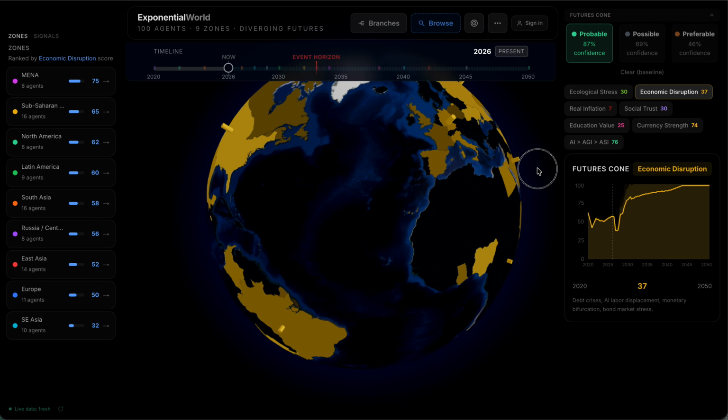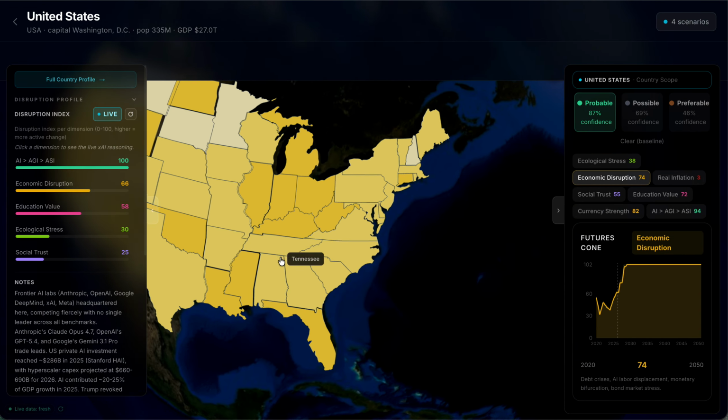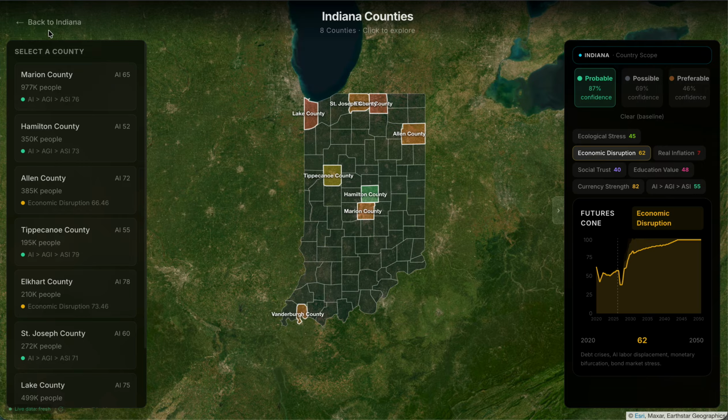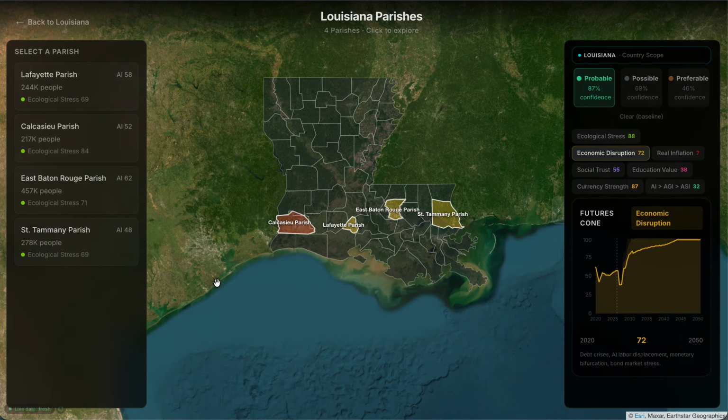But yeah, take a look at it. Let me know what you think. I think right now I only have a few counties in Michigan. I have a few counties in Indiana, Tennessee, and Louisiana. So I'll be adding some more. If you have any other thoughts or comments or feedback, please let me know.